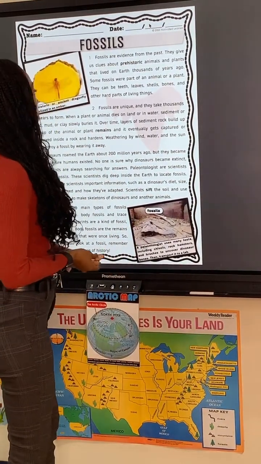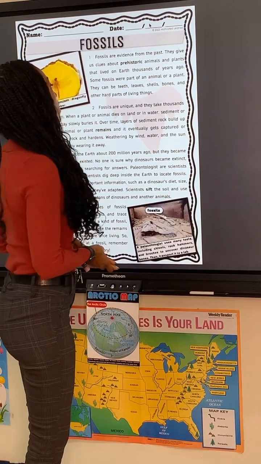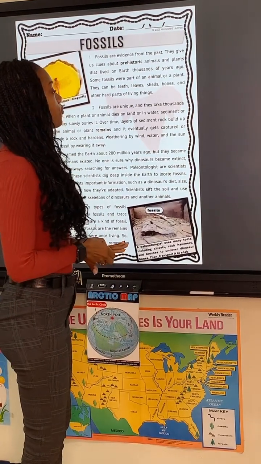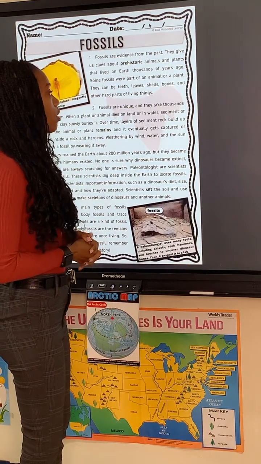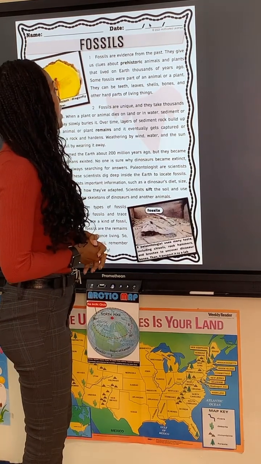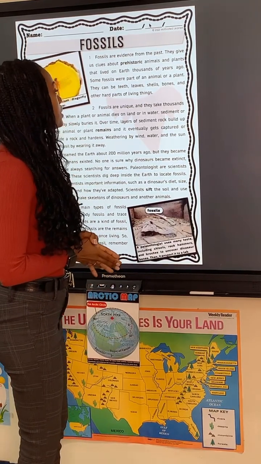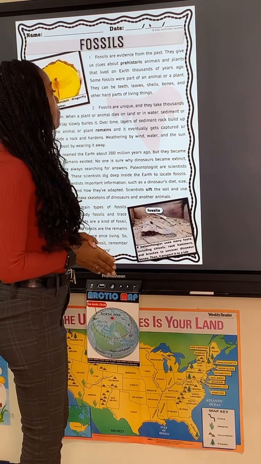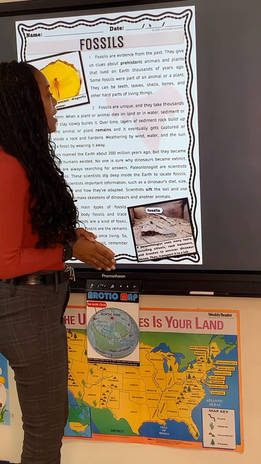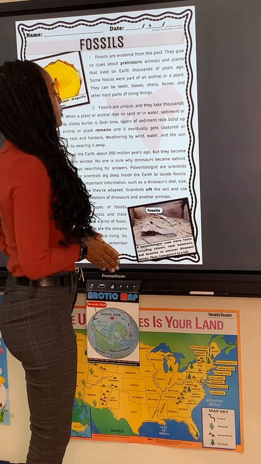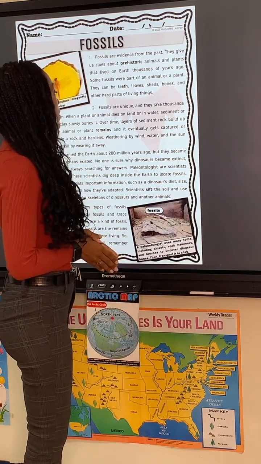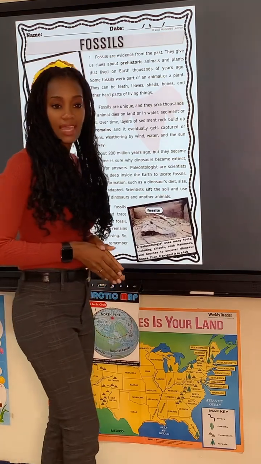Fossils! All right, paragraph 1, here we go. Fossils are evidence from the past. They give us clues about prehistoric animals and plants that lived on Earth thousands of years ago. Some fossils were a part of an animal or plant. They can be teeth, leaves, shells, bones, and other hard parts of living things.